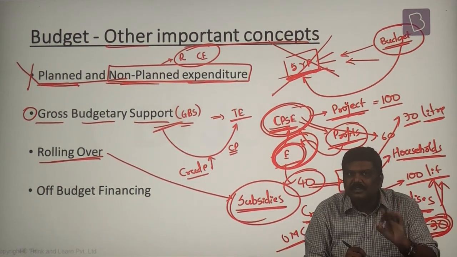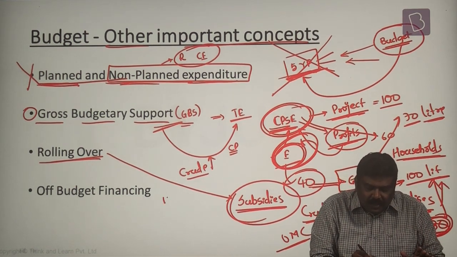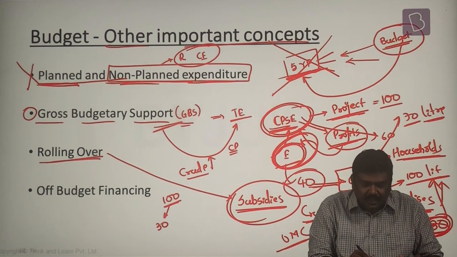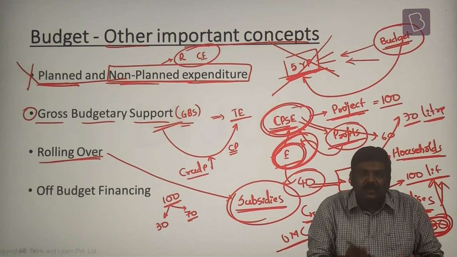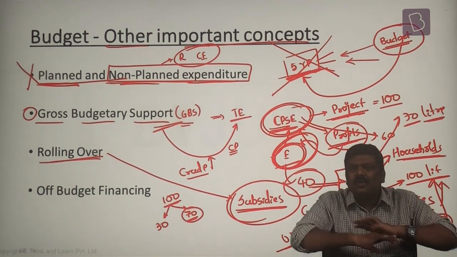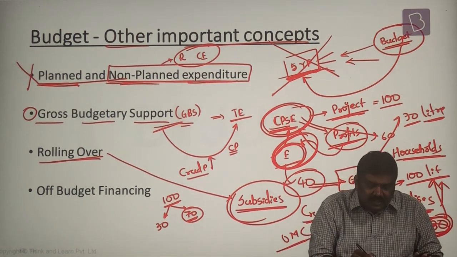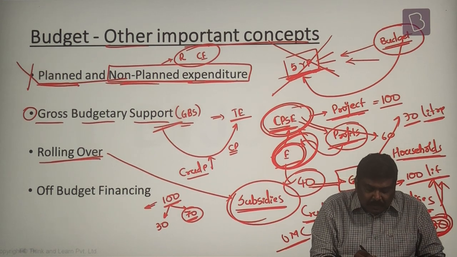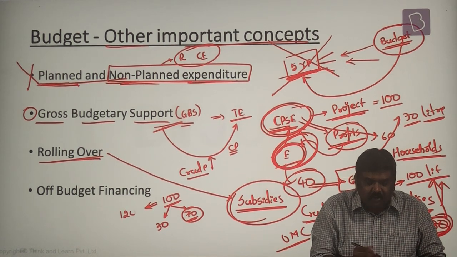You can understand this. Let's say hypothetically, earlier the price was 100 rupees, the Government of India incurred a subsidy of 30 and as a result of this, kerosene was supplied at 70 rupees. Again, all these are hypothetical numbers. Now let's say hypothetically, because of an increase in international crude oil prices, the price of kerosene increases to 120 rupees.